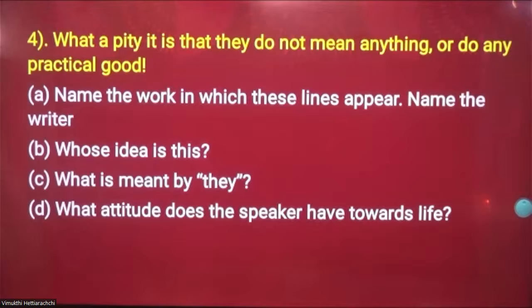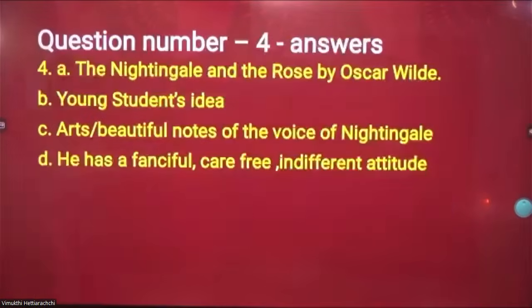Can somebody tell me what is the poem, or the short story, or the drama in which this particular quotation appears? Anyone? You have any guess? Can you remember? What a pity, right? Very good. Nightingale and the Rose, right? Very good, Dizani. Thank you so much, I'm really happy to hear that.